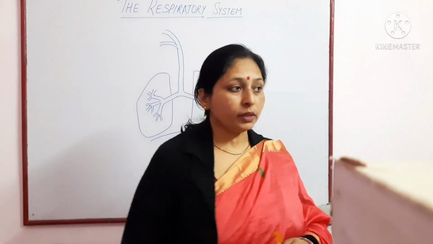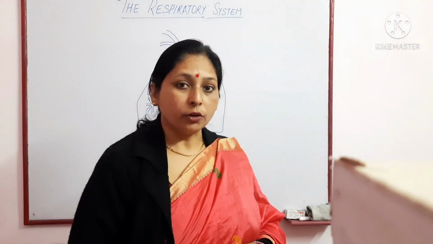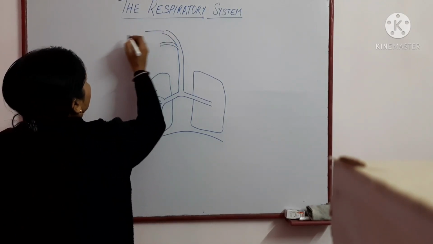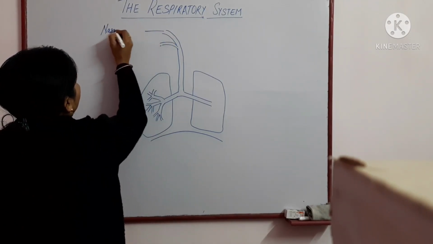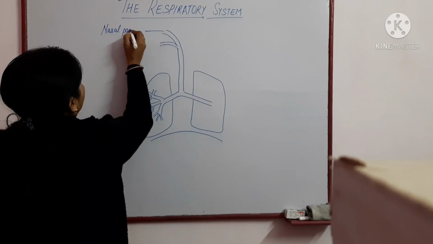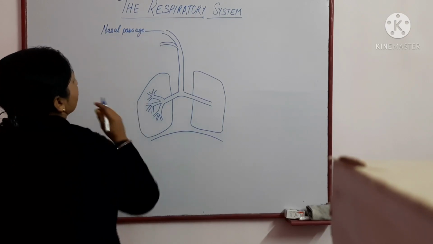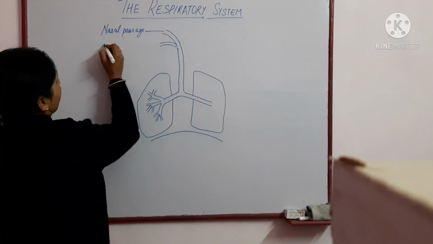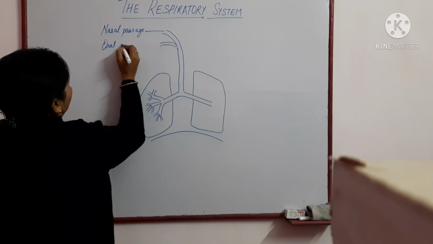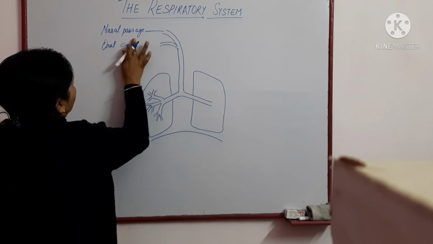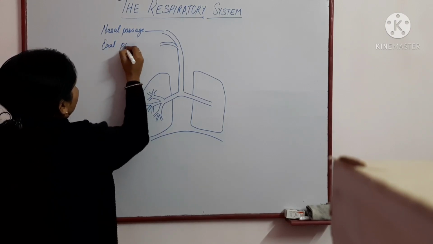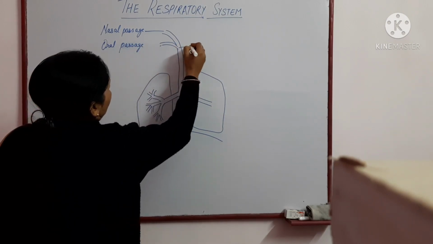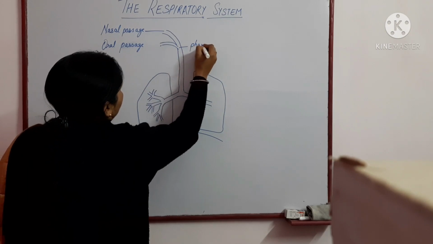So here let's start with the respiratory organs. First is the nasal passage. Air from the nostrils enters into the nasal passage. This is the oral cavity or oral passage. This leads to a section which is called the pharynx.